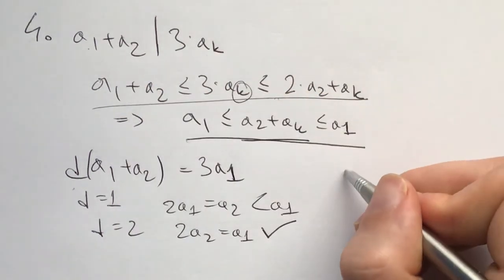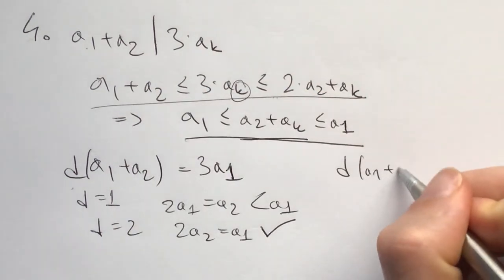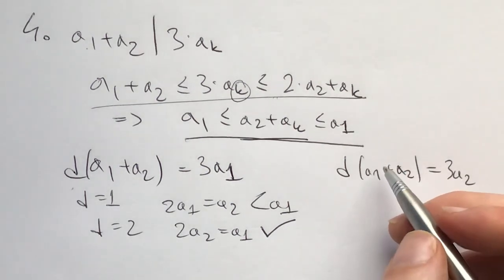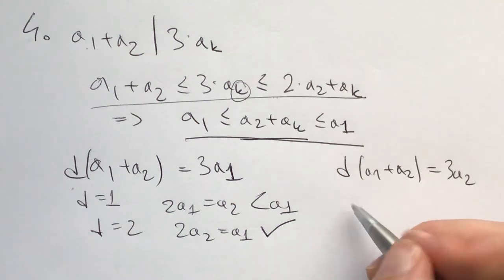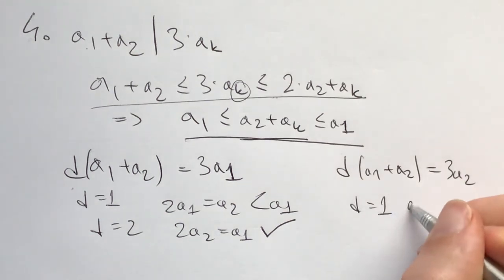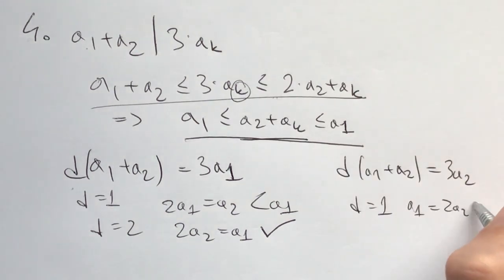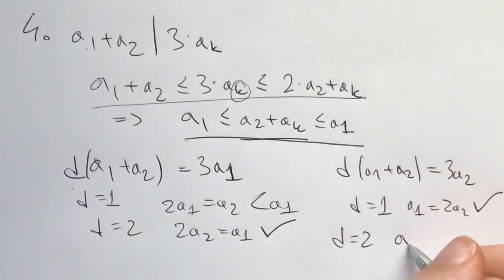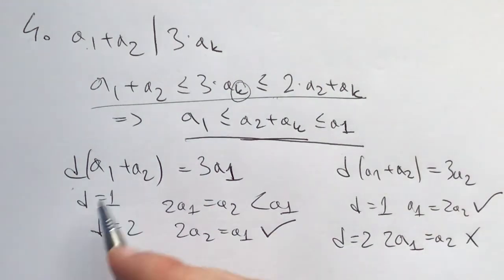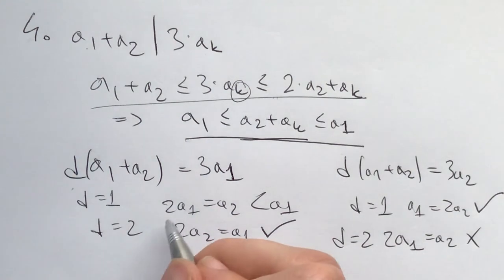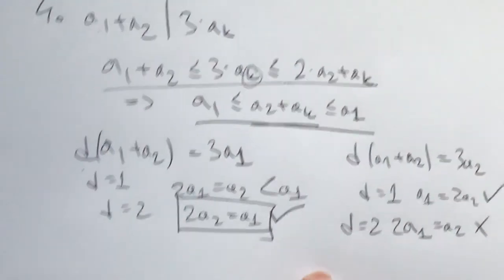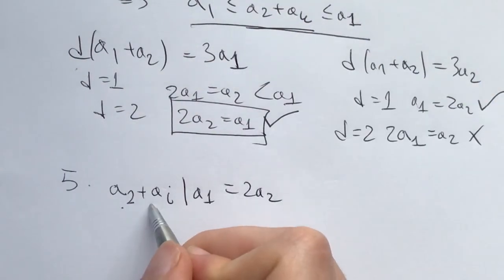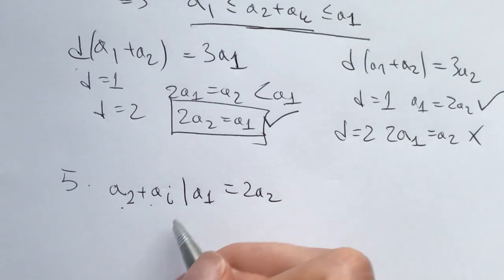And in the other case, we get d times (a1 plus a2) is equal to 3a2. Again, here we have only cases for d's 1 and 2. For d is equal to 1, we get a1 is equal to 2a2, which is okay. For d is equal to 2, we get the same contradiction we got before. And now in both of these cases, we know that the final result is a1 is equal to 2 times a2.